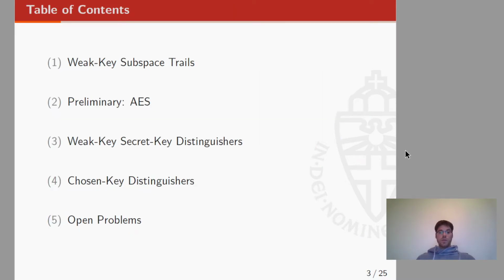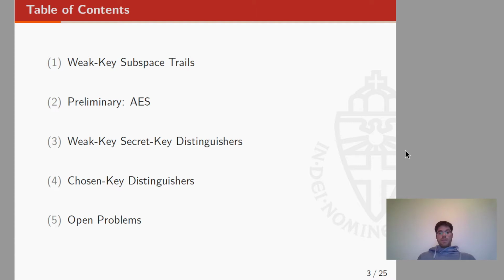In order to present this result in more detail, the presentation is organized as follows. First of all, we are going to introduce the concept of weak keys subspace trails, which is basically something in the middle between an invariant subspace trail and a generic subspace trail. As next step, I'm going to recall AES, and I'm going to present weak keys for AES.